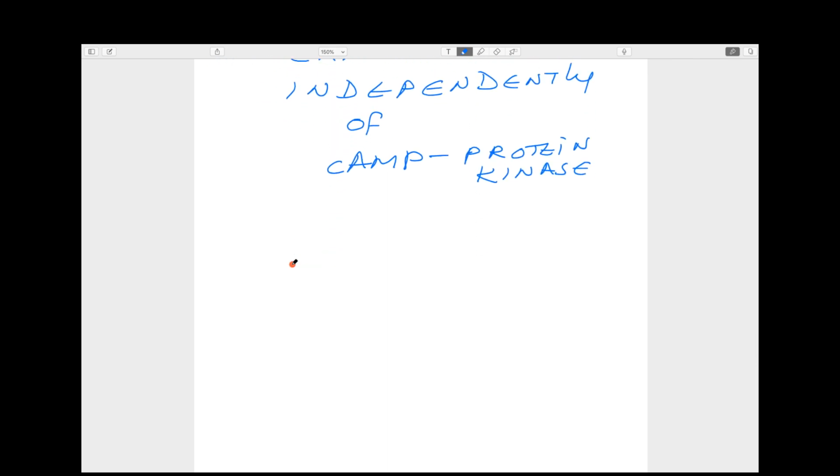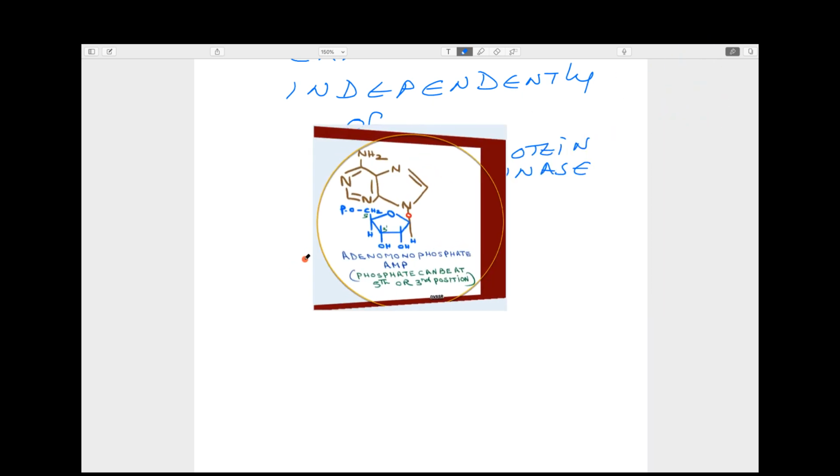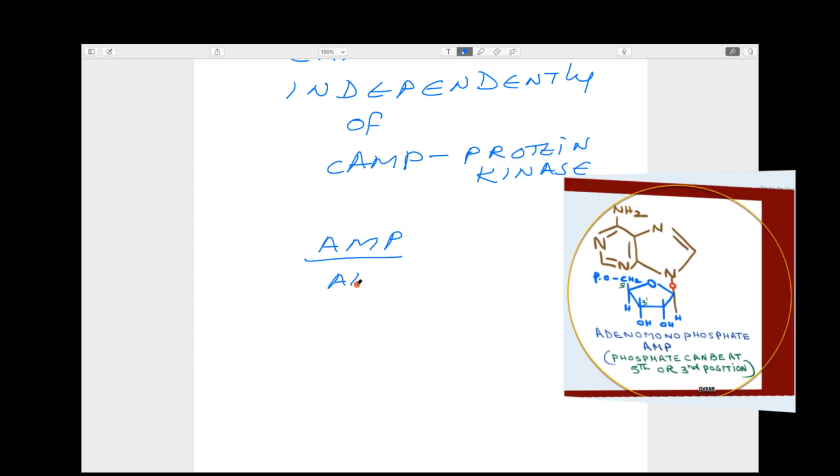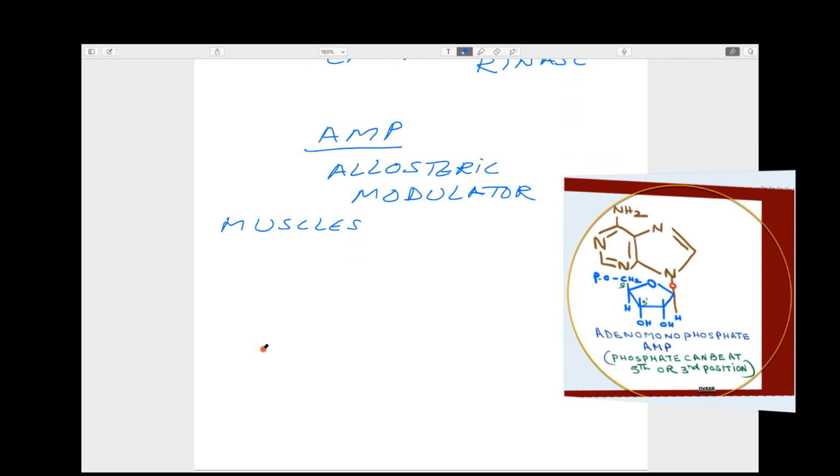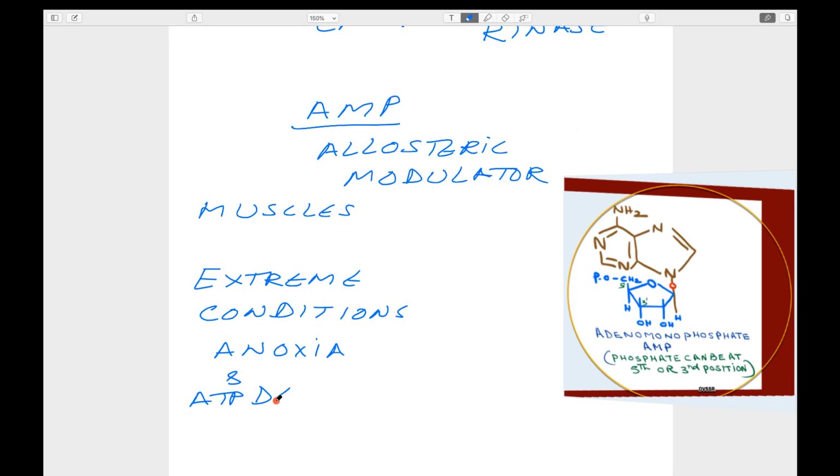The next one, I will talk about AMP. Adenosine monophosphate, not cyclic AMP. It can also act as an allosteric modulator. Suppose in the muscles, how does this AMP act? In extreme conditions, there are very low levels of ATP.